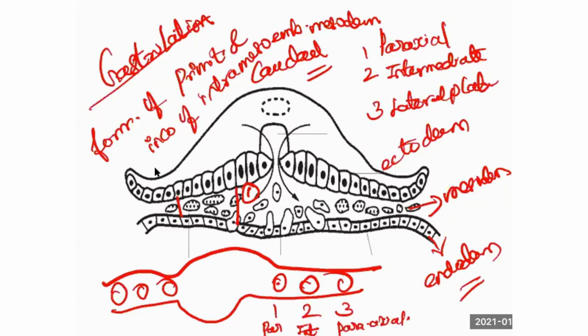Now we have three germ layers, am I right? Epiblast will give rise to some structures, hypoblast will give rise to some structures.